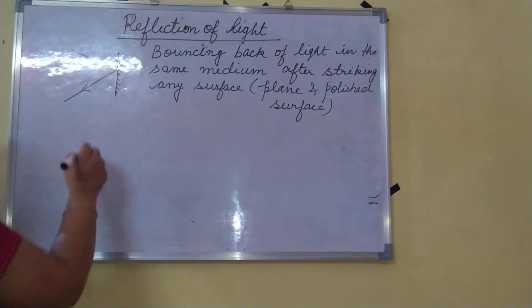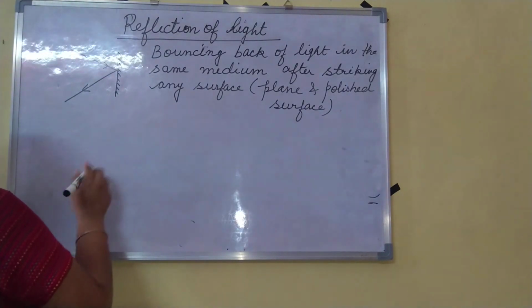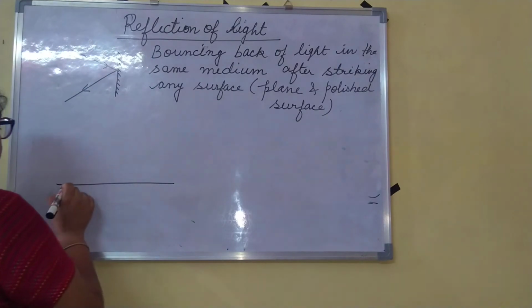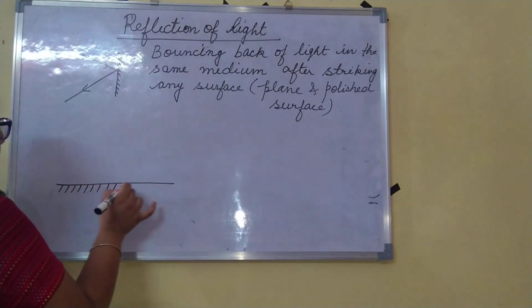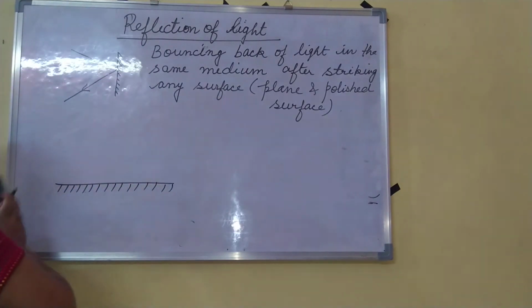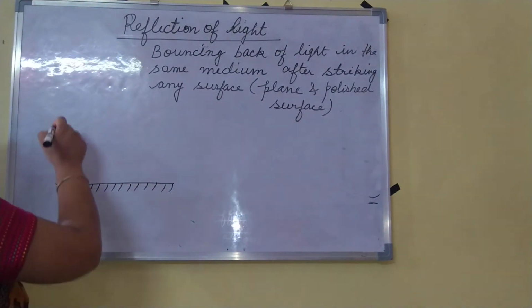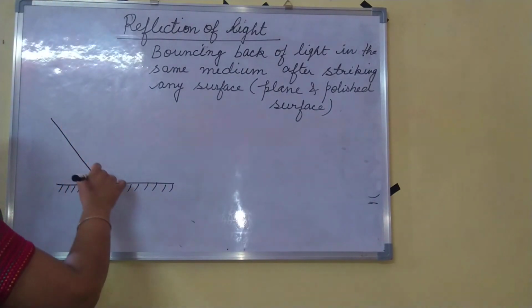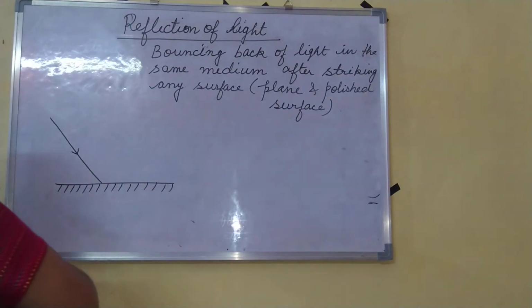Let us take an example. Suppose this is our plain and polished surface, which is polished from one side, okay, and a light ray is incident on it. Suppose this is the light ray which is incident on it.